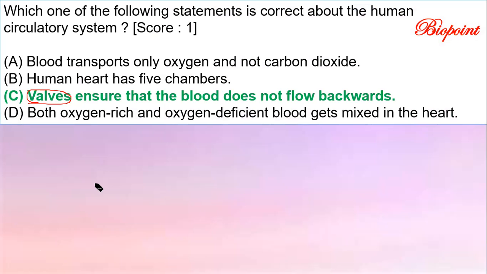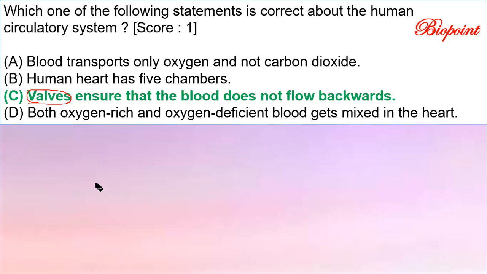The valve present between the right atrium and the right ventricle, you will call it the tricuspid valve. The right side of the heart contains the tricuspid valve, and the left side of the heart contains the bicuspid or mitral valve. These are the names of the valves.